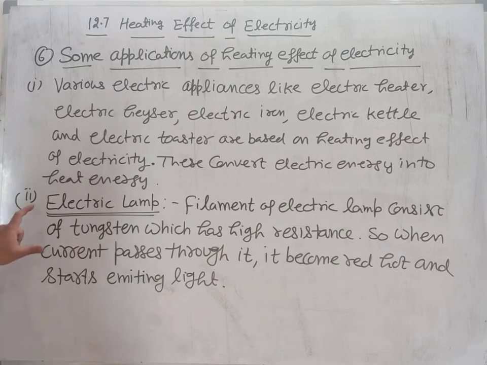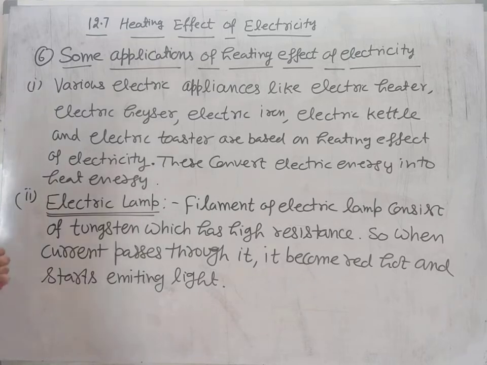One more question can be asked in the case of an electric lamp: why does its filament consist of tungsten? You can write: its filament consists of tungsten because it has high resistance and it does not burn even at high temperature.